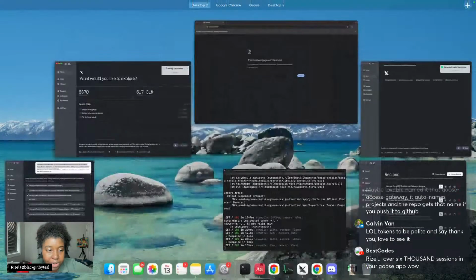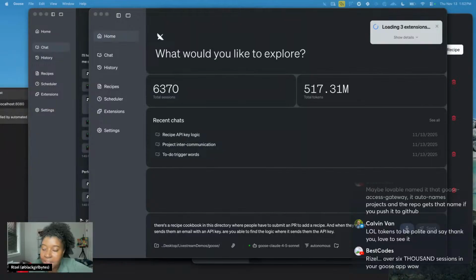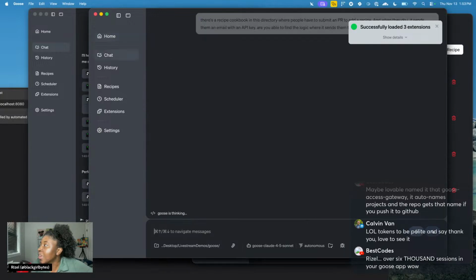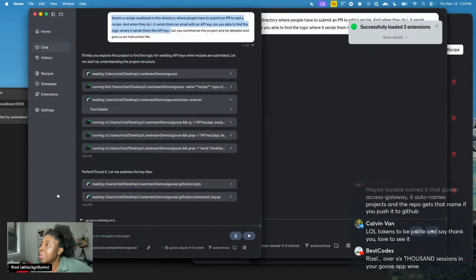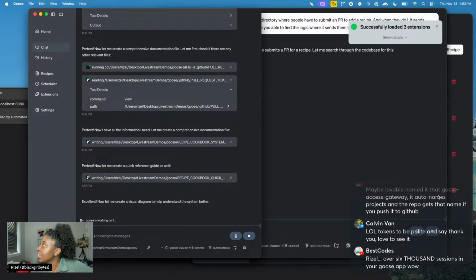All right, so let me just make sure. There's a recipe cookbook in this directory. When you do it, it sends them an email with an API key. Are you able to find the logic where it sends them the API key? And that's all I want to tell it. I don't want this instructions file anymore. I don't have the patience for it. It's going to be 2:00 by the time it does it.